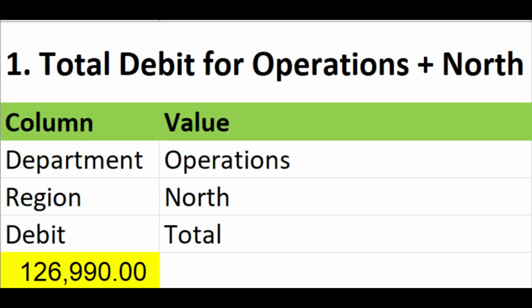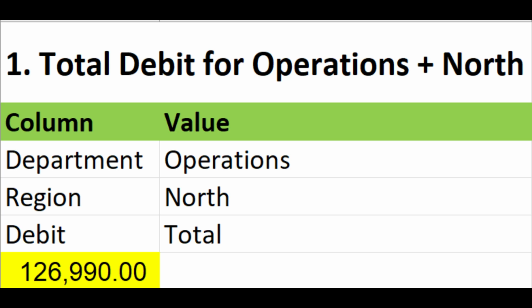Press Enter. Excel now scans each row. If department equals operations and region equals North, Excel keeps that row and includes its debit value in the sum. If either condition fails, the row is ignored. Then we get a total of 126,990 for operations in the North region.